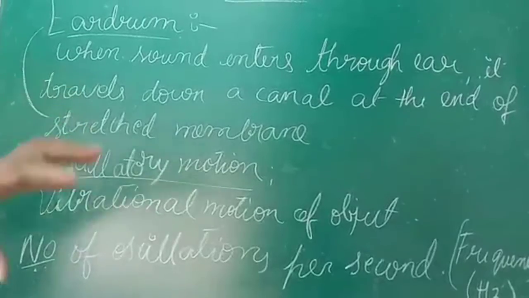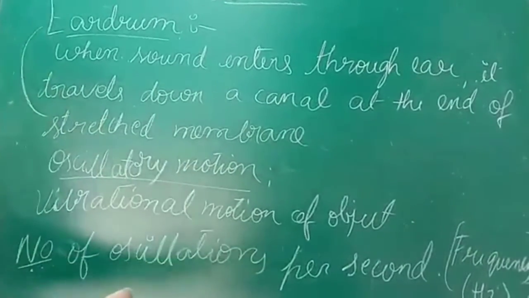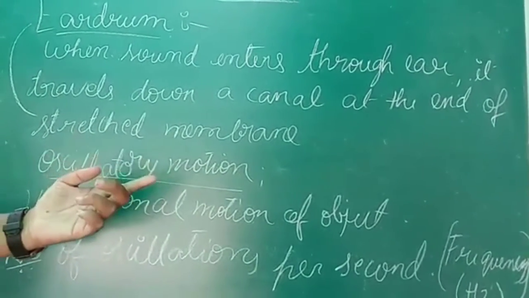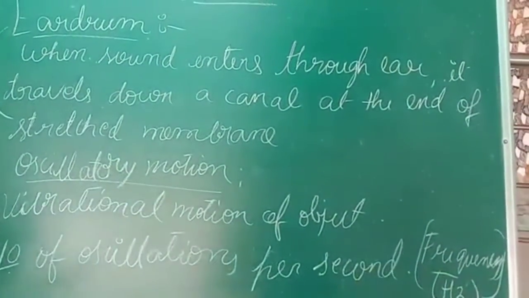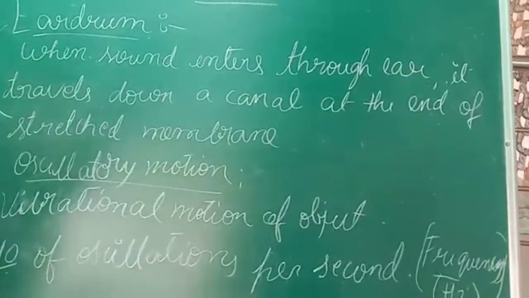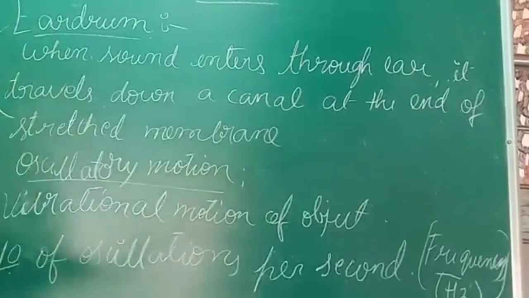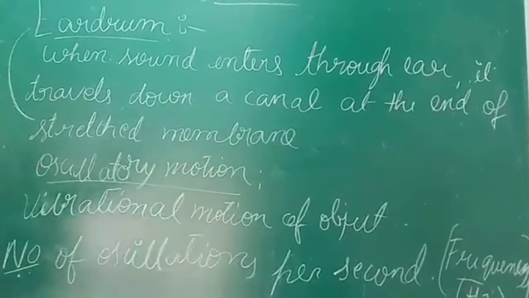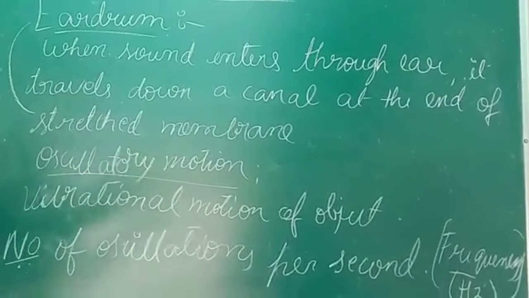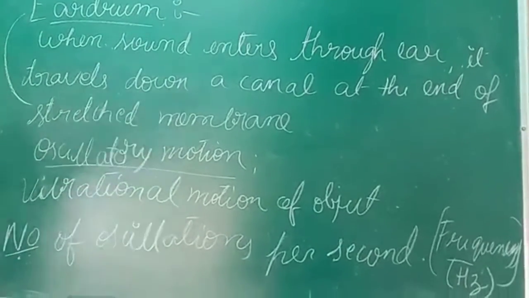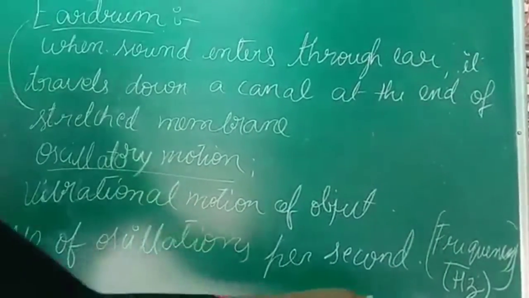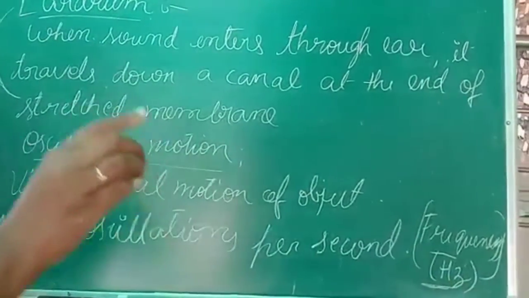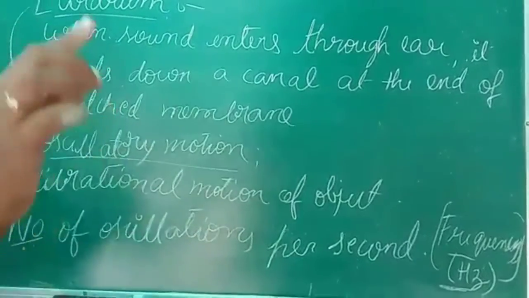Okay, so a vibrational motion of an object is called oscillatory motion. Next, one more very important topic, that is frequency. The number of oscillations that take place per second, how many oscillations are taking place in that object per second, that is called frequency, wherein the unit of frequency is hertz, represented as Hz.